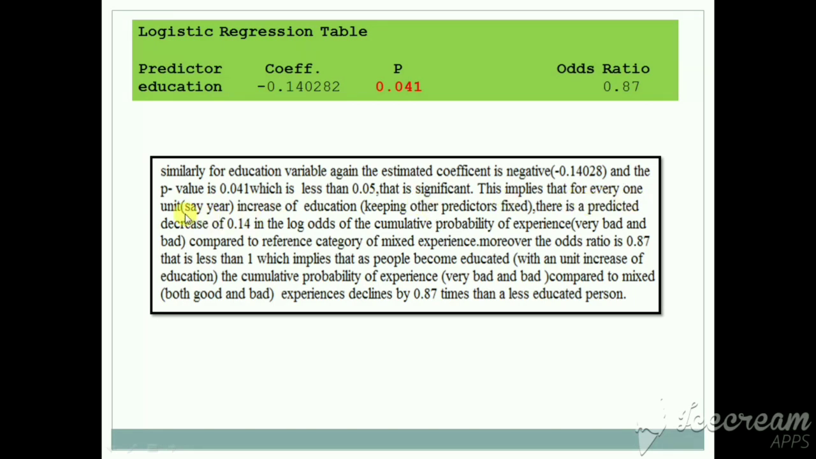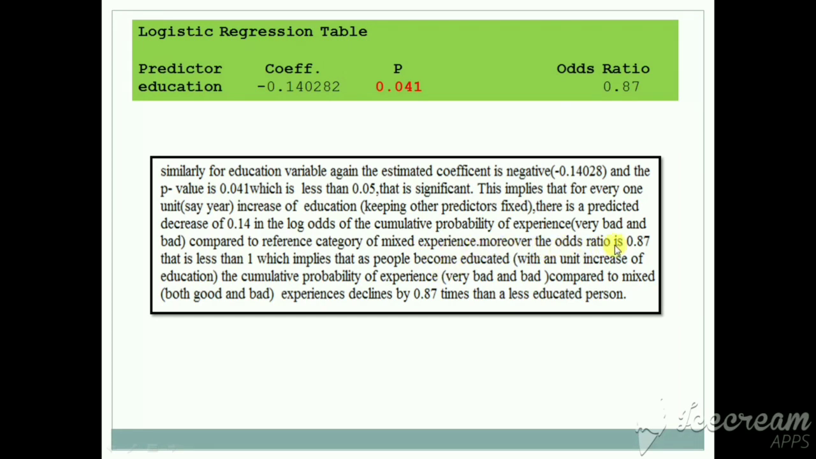This implies that for a 1 unit increase, say a 1 year increase of education, keeping other predictors fixed, there is a predicted decrease of 0.14 in the log odds of the cumulative probability of experience, very bad and bad, compared to the reference category of mixed experience.